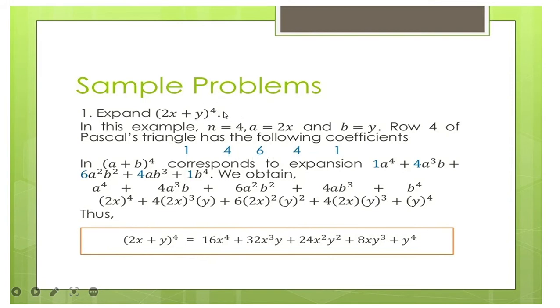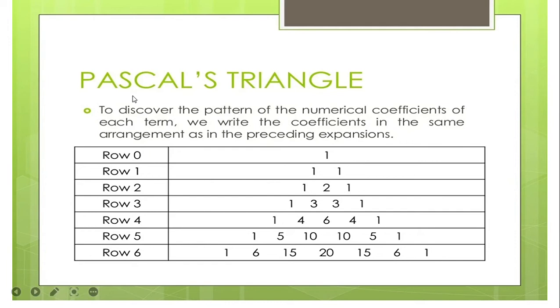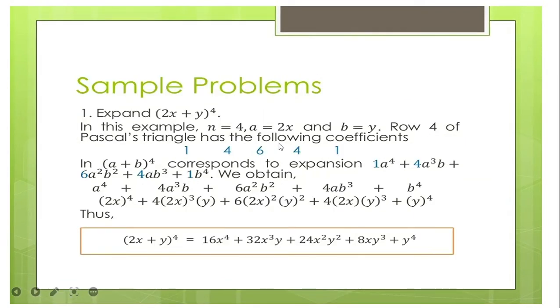Kaya ang ato exponent kay 4 man, so anhita sa 4. Isa ning row 4. Naatay 1, 4, 6, 4, 1. I-copy na nato siya diri 1, 4, 6, 4, 1. Okay? And then after that, no, sa a plus b to the power of 4 corresponds to expansion a to the power of 4. Unsa to? 4a to the power of 3b plus ingani ang ija answer. So we obtain, yun sa man nato. Copy nato si 1 times a to the power of 4 plus copy nato si 4 kay 4 a to the power of 3b.